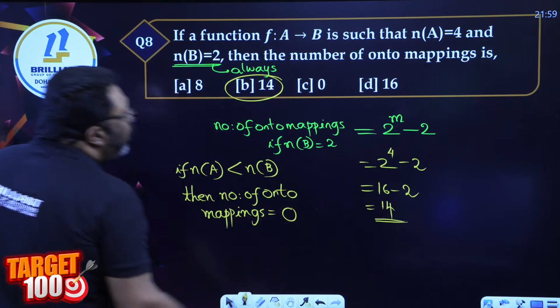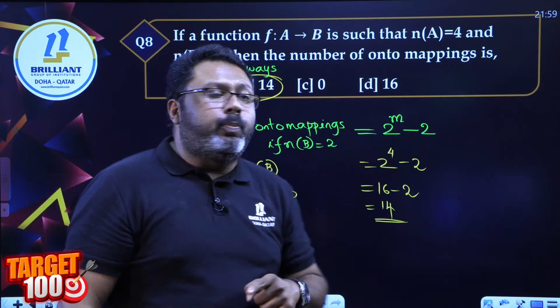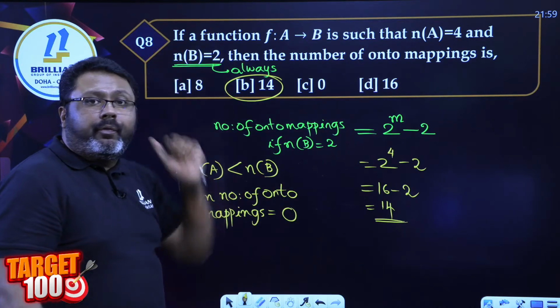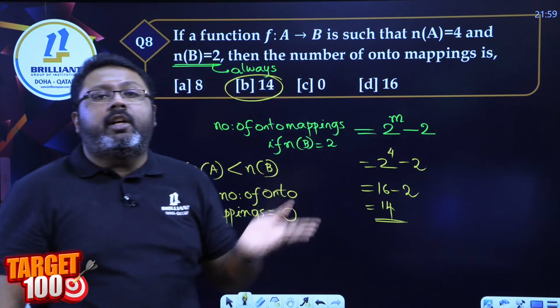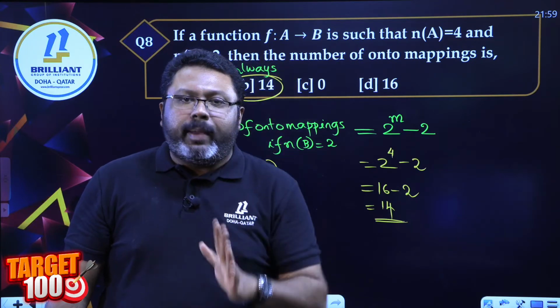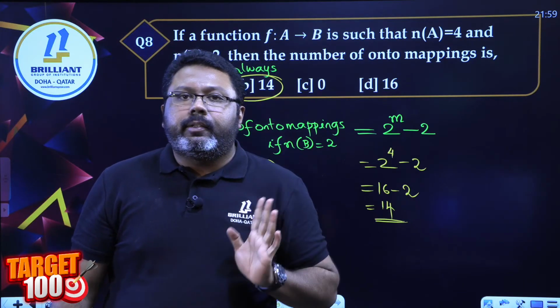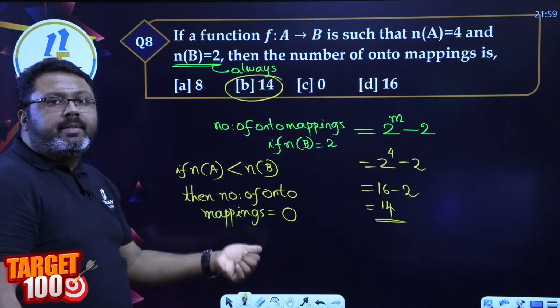I said that it's always going to be 2 elements in the second set, but if they change it, no problem. N of B say 5 and N of A is 4. You might be thinking, sir, did not teach me a formula for that. No need. The second set has more elements than the first set, so the number of onto mappings is definitely going to be 0.